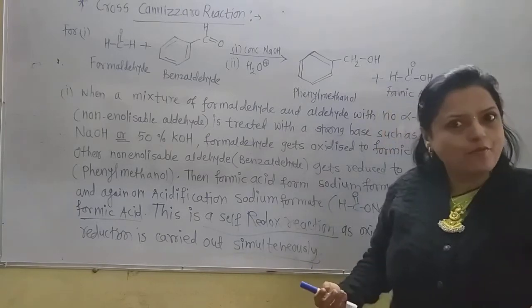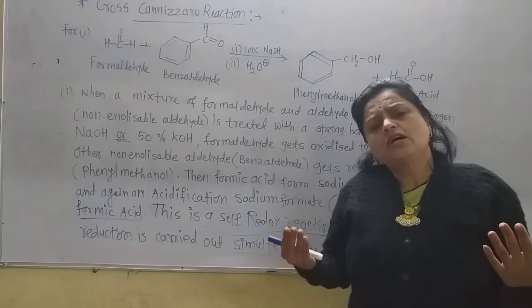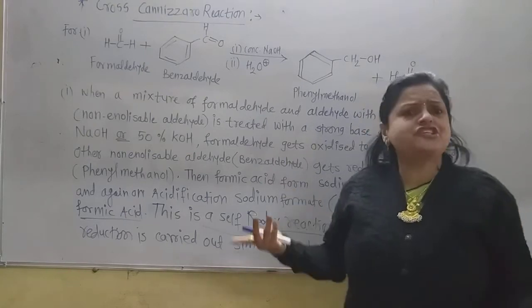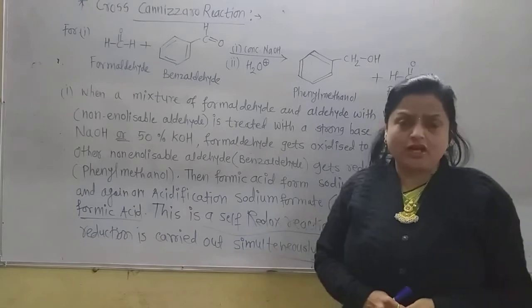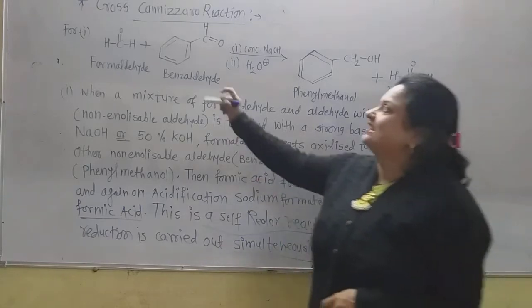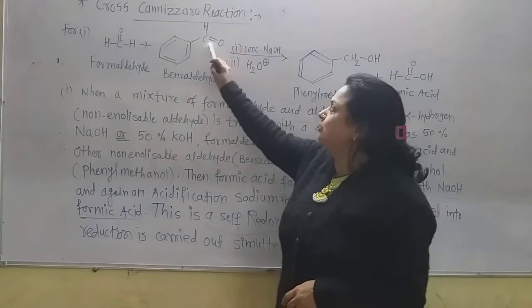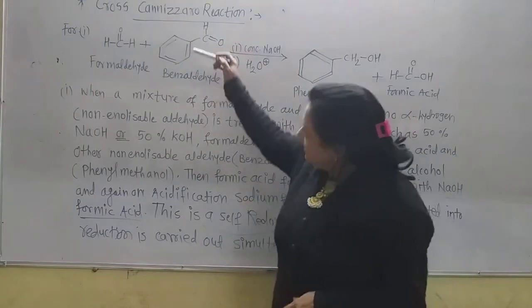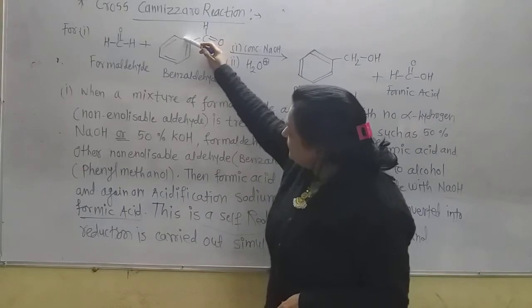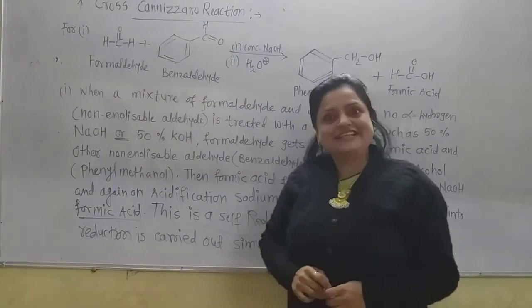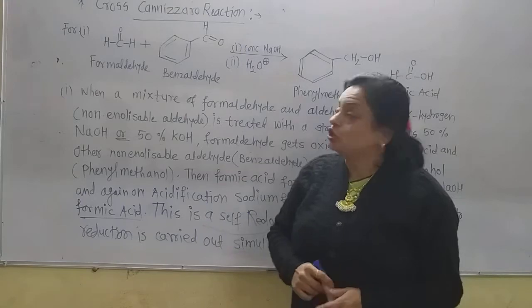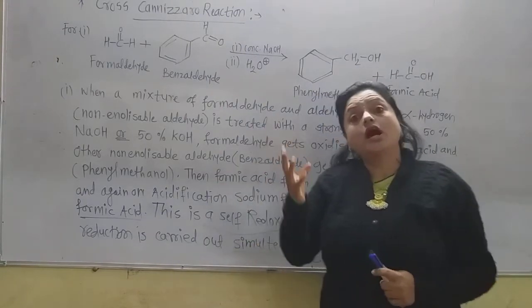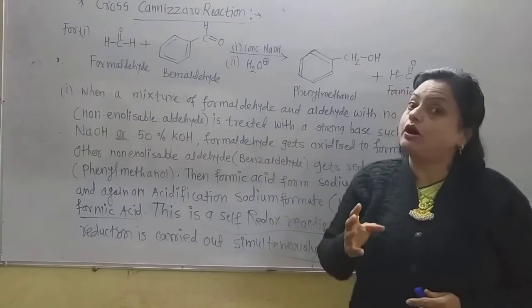Especially formaldehyde, because in formaldehyde there is no alpha carbon, so there is no question of alpha hydrogen. Again, see this aldehyde, benzaldehyde. Though it has an alpha carbon in the benzene ring, there is no hydrogen because the valencies of this carbon are satisfied by the carbon atoms. So this is also an aldehyde which does not have alpha hydrogen though it has an alpha carbon.